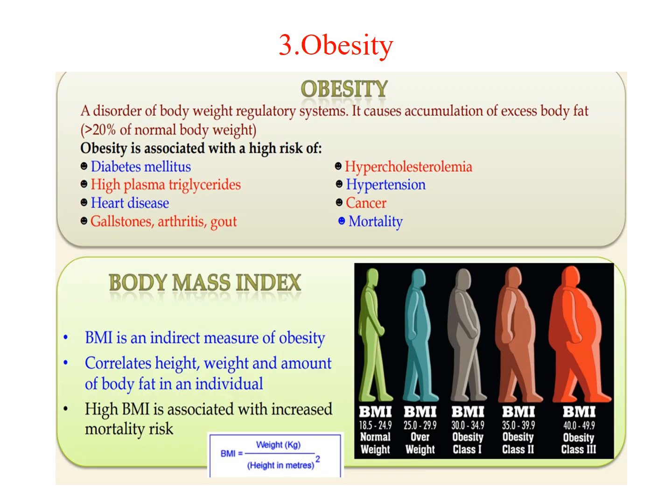So obesity can be calculated with the help of BMI, which is body mass index. BMI is a measure of our obesity. It correlates with height, body weight and amount of fat of an individual. The formula for body mass index is weight in kg divided by height in meters squared. There is an image for BMI range from normal weight to obesity class 3. Thank you.